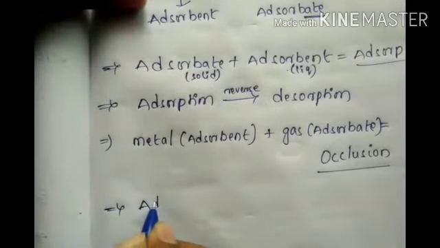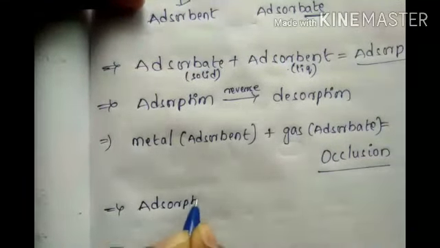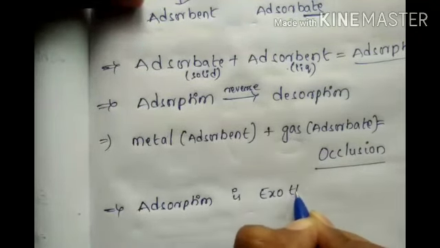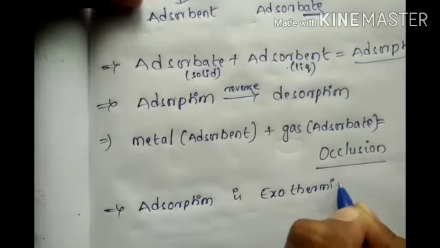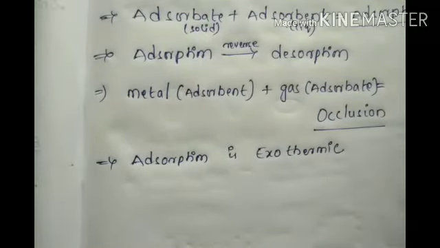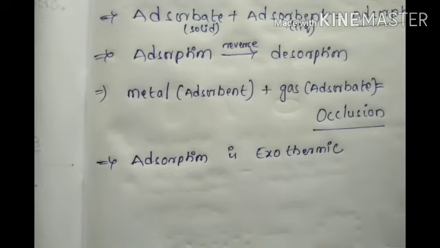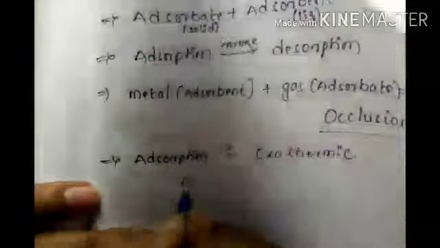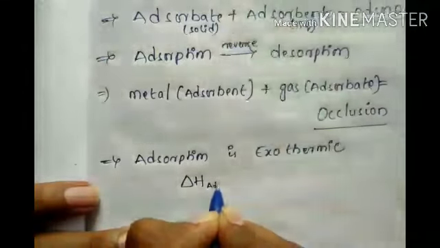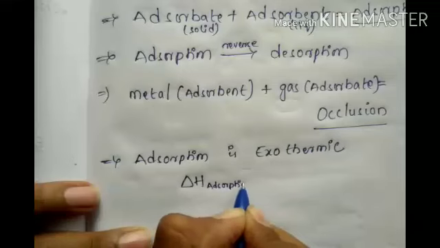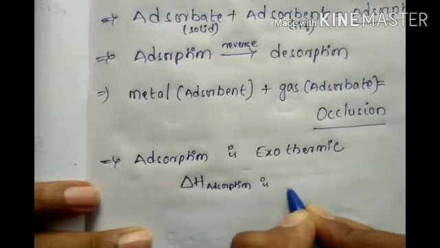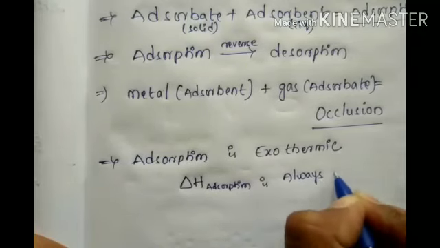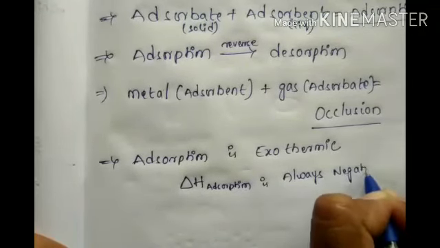Adsorption is exothermic. Very, very important point. Adsorption is exothermic. Always negative. What is always negative? Delta H. Adsorption is always negative.